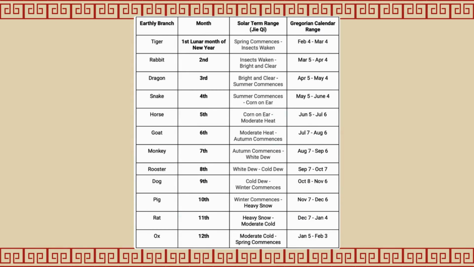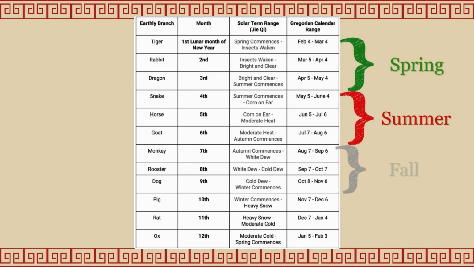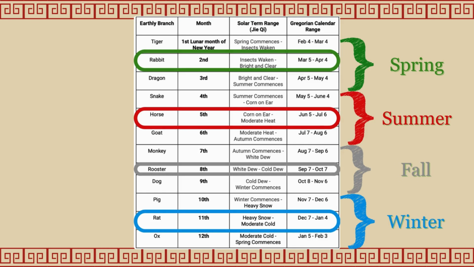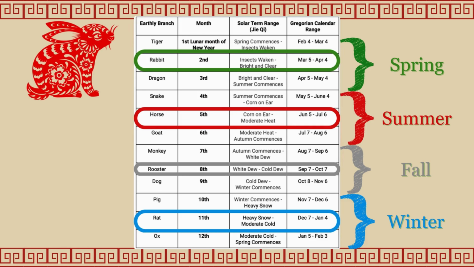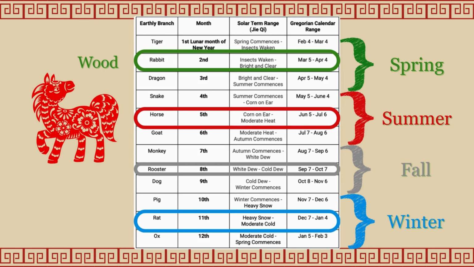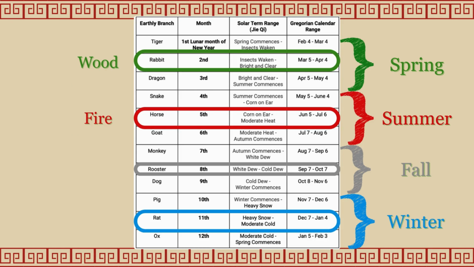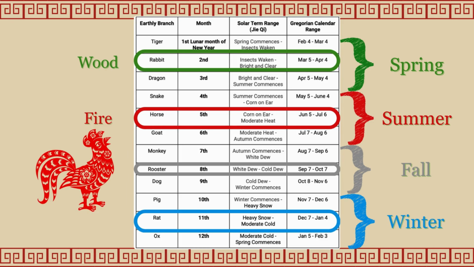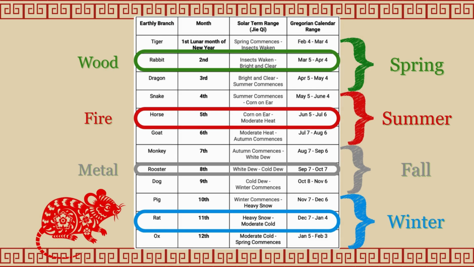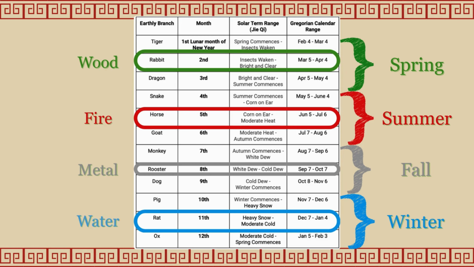Let's take a look at the table showing the connection of 12 earthly branches and months again. You can recognize there are 4 specific earthly branches located at the middle of each season. We have rabbit month at the middle of spring, so it belongs to the wood element. Horse month is when the temperature is highest, so it is the fire element. Rooster is in the middle of fall, so it represents the metal element, and rat month shows up when it is the coldest time of the year, which means it is the water element.